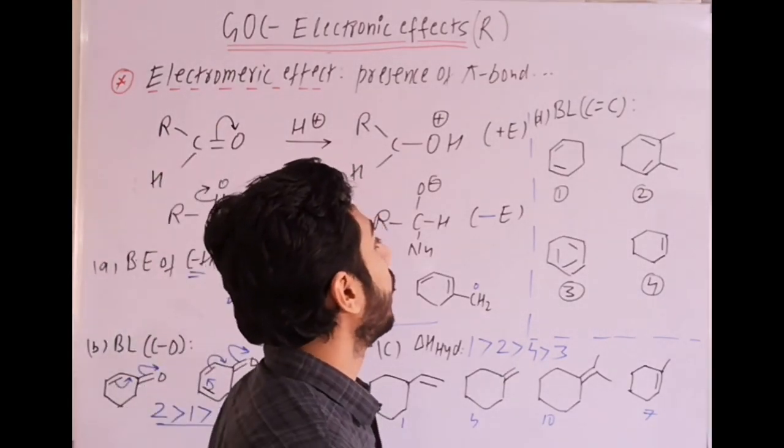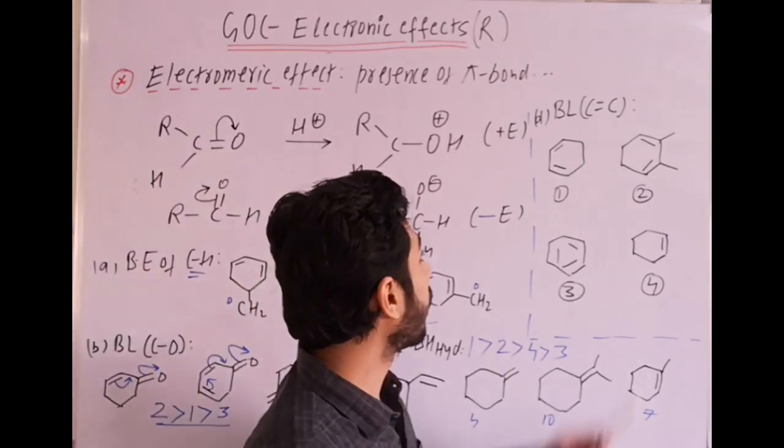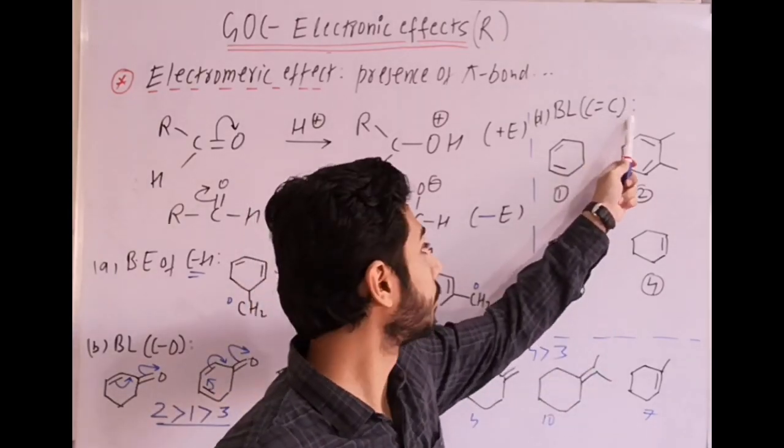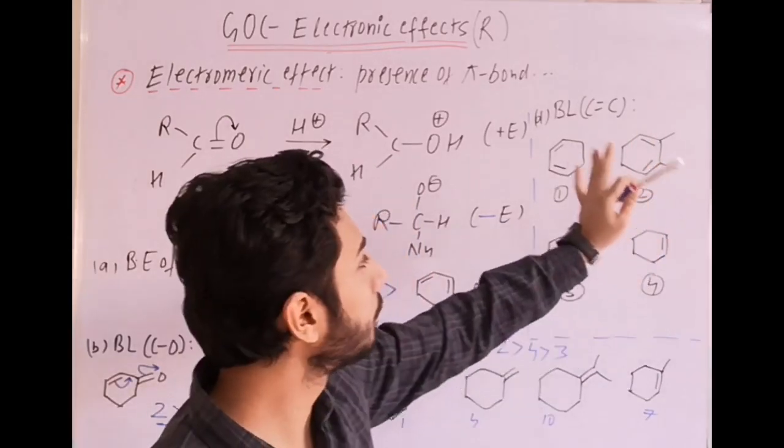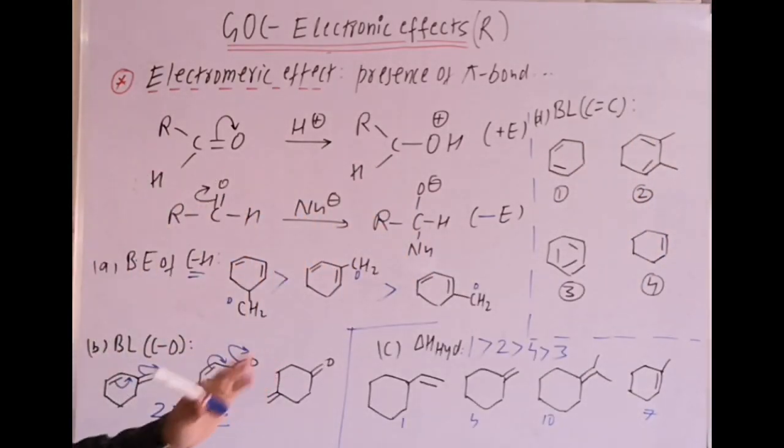The next example is bond length comparison of the carbon-carbon double bond in these molecules, right? So you can try this example. Pause this video, try using the concepts we have done till now in electronic effects.